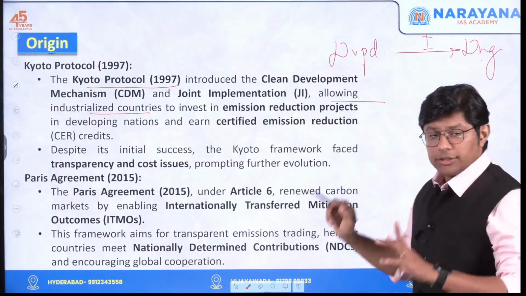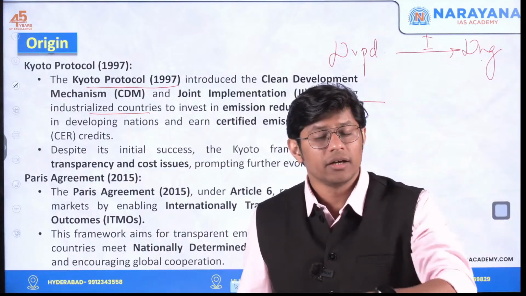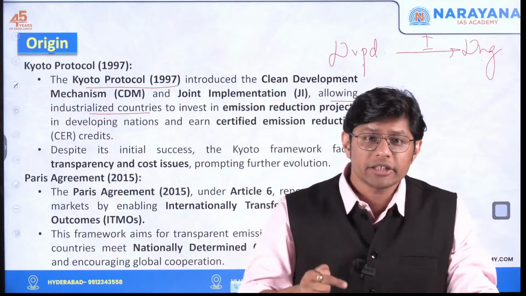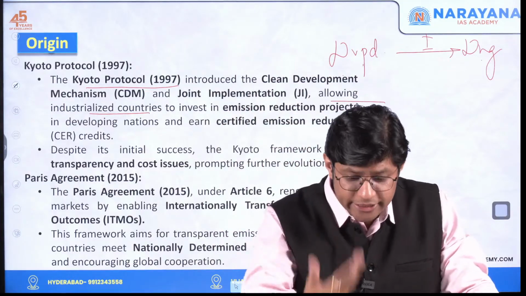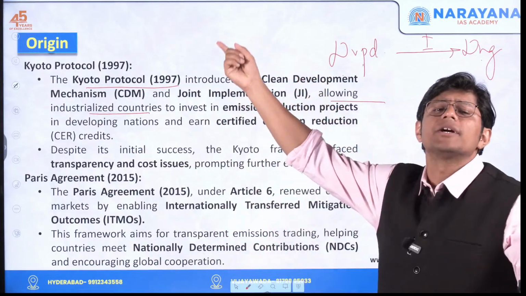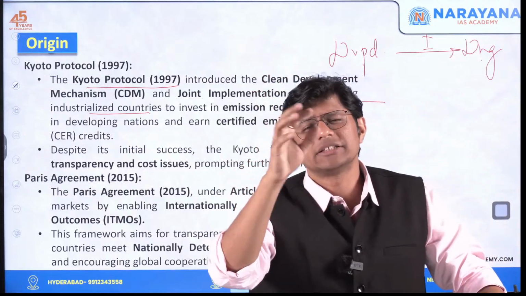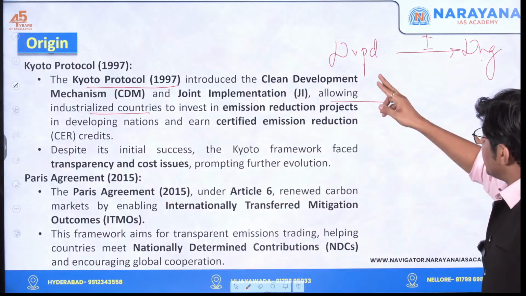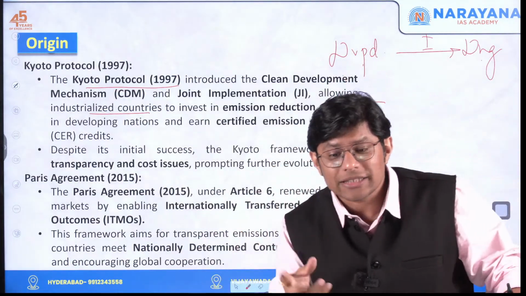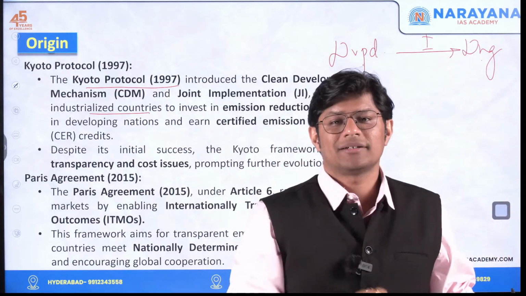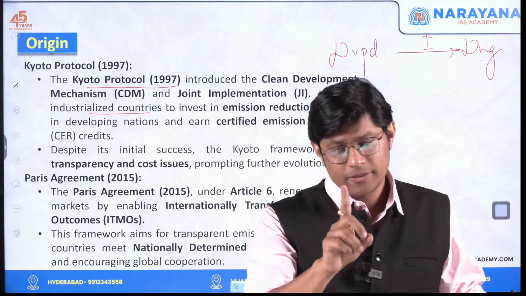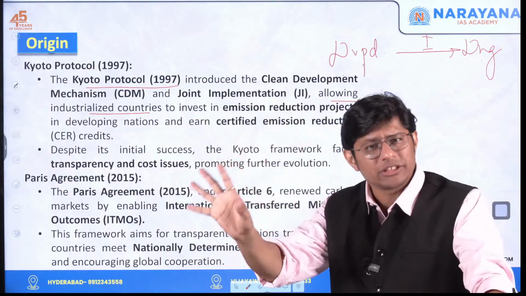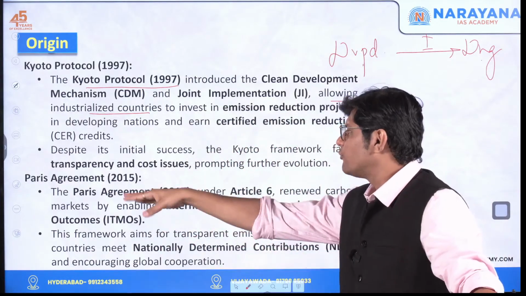Now Germany is investing in India, which means the responsibility to reduce emission is on developed countries like Germany, France, UK, US, etc. They are investing in developing countries and getting carbon credits. This is under Kyoto Protocol. But it had some issues. As a reason we focus on Paris Agreement.